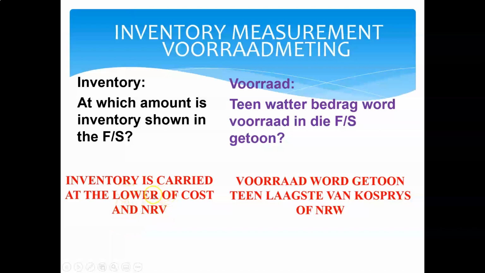Which one is then the lower? Cost price of 100,000 or net realizable value of 95,000? Obviously the net realizable value. At what value is my inventory in my books? At 100,000 Rand. What do I need to make that inventory? I need to make it 95,000 Rand. Now, inventory is an asset item. An asset has a debit balance. So if the debit balance is 100,000 and I want that debit balance to be 95,000, I have to credit my inventory account with 5,000 Rand. And I'm going to debit a net realizable value adjustment account, which is going to be an expense account, with the 5,000 Rand.